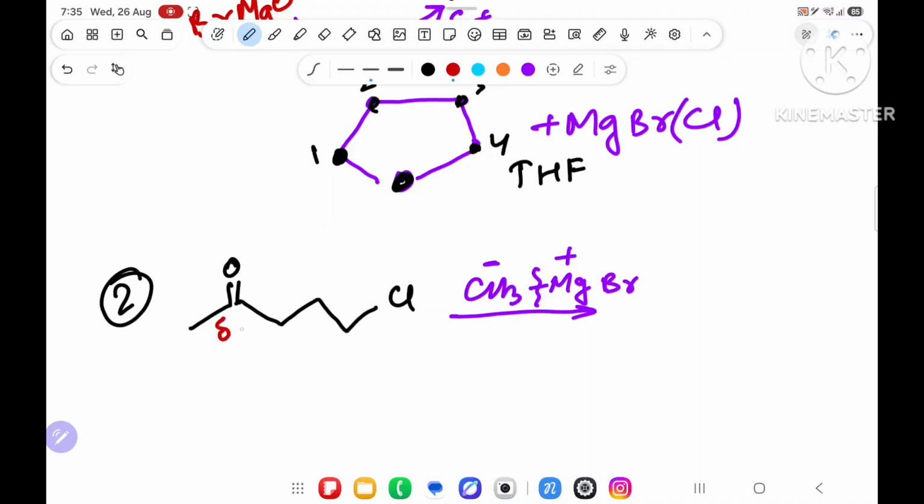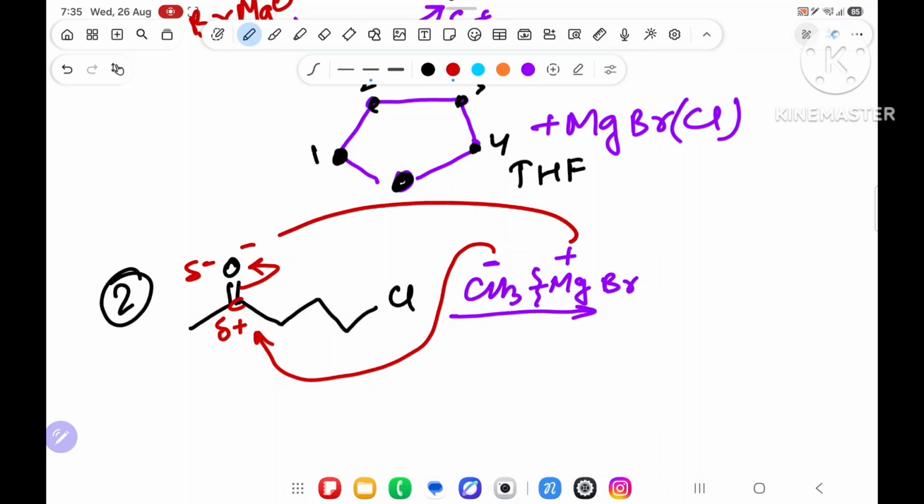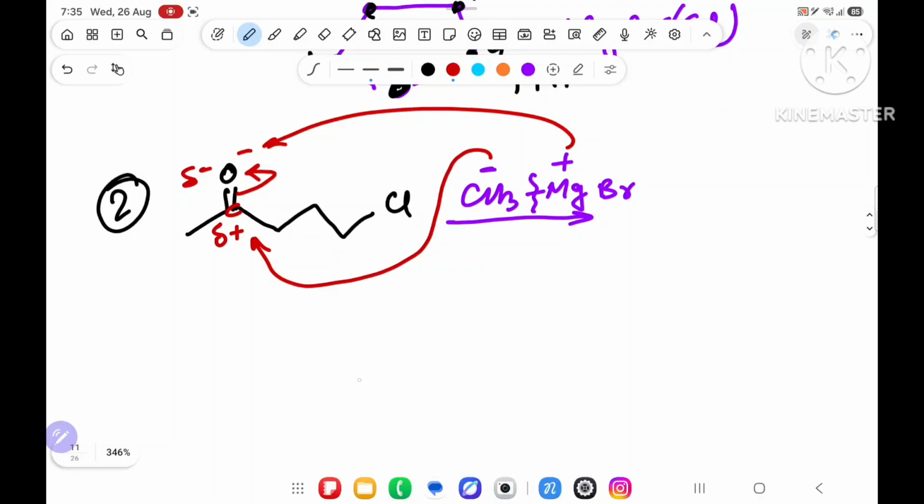Over here due to electronegativity difference, del plus, del minus. After seeing this plus, it will come here. As this will come here, carbon getting one extra bond. 1, 2, 3, 4 bond is already there. So if CH3 will attack, one extra bond will come. This carbon will break as a minus charge. After seeing this minus, it will attack over here. What will happen? Ringa. Over here oxygen, with oxygen, MgBr. Over here with this carbon, CH3 coming, remaining as it is.